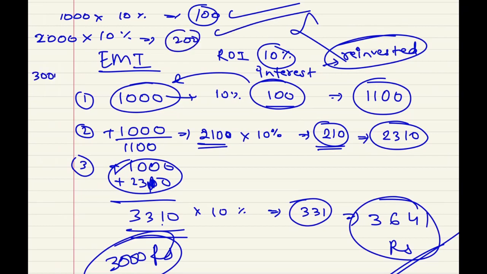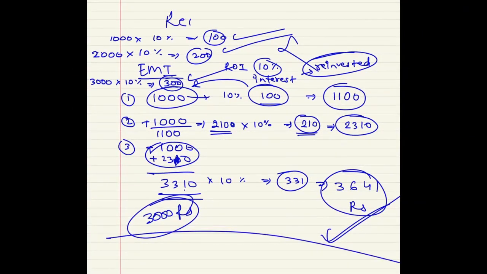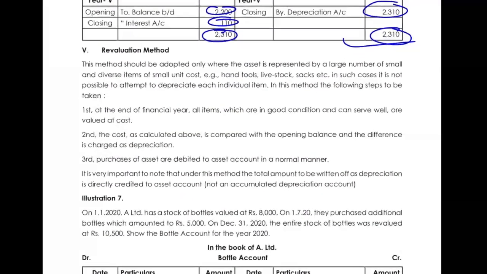Now I invested another 1000, there is 10% interest, the interest is 300. I take off that interest. That is a very simple calculation. But this is called the reinvestment method. This is done when there is an annuity, where the same amount has been invested.